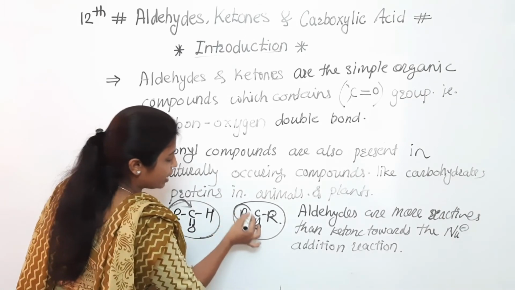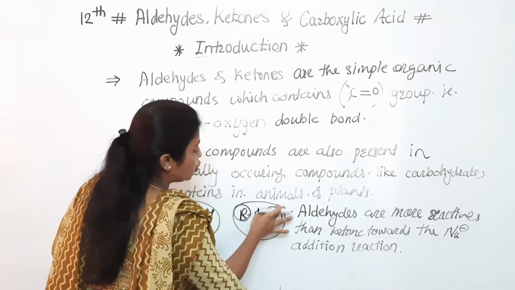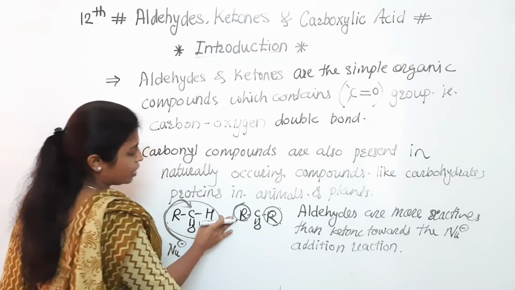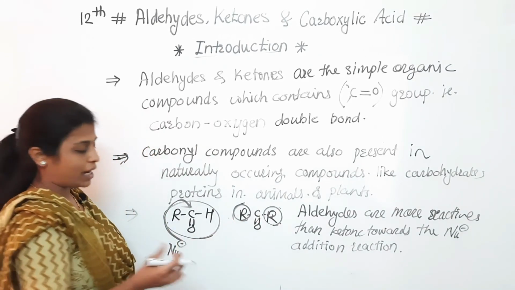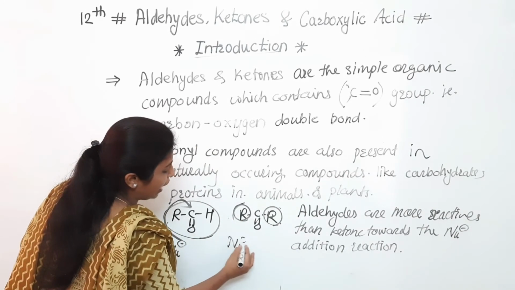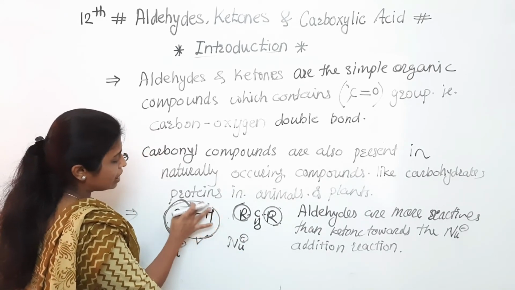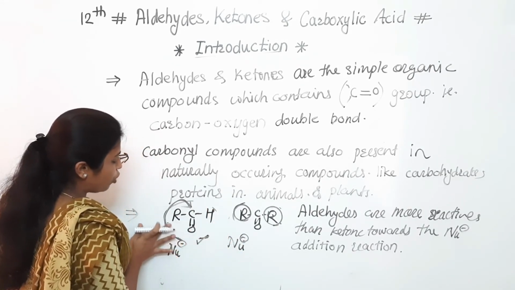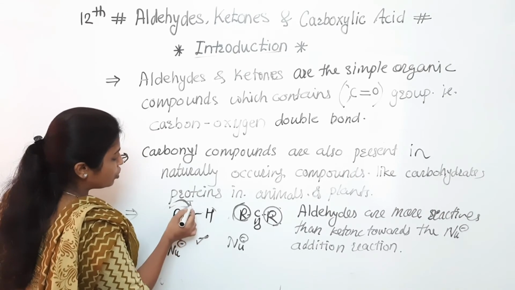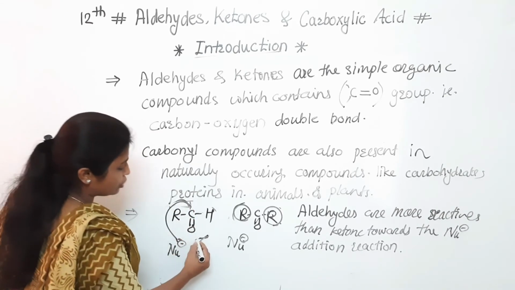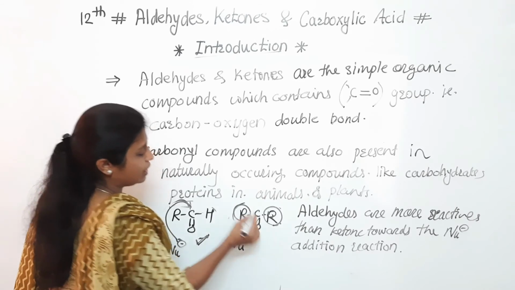In case of ketone, two alkyl groups are there which are bulkier, and that's why nucleophilic addition will be preferred by the aldehyde, because at least to the one side that smaller size hydrogen atom is there. That's why they are more reactive than the ketone.